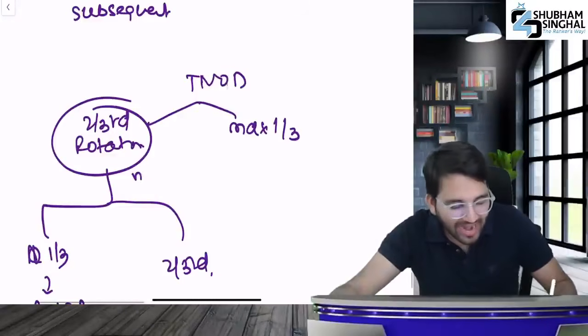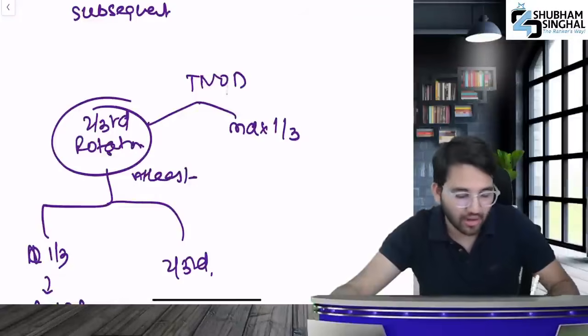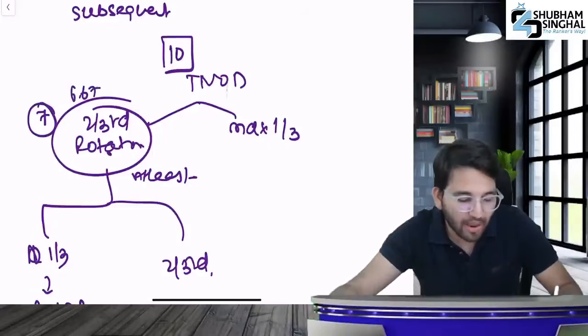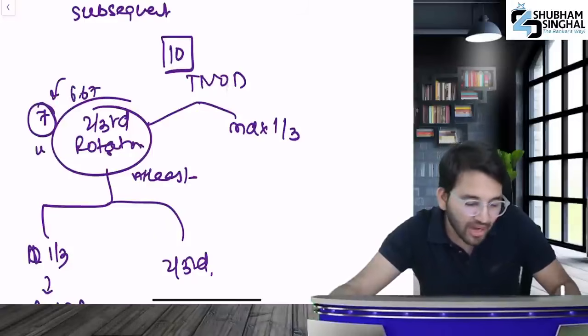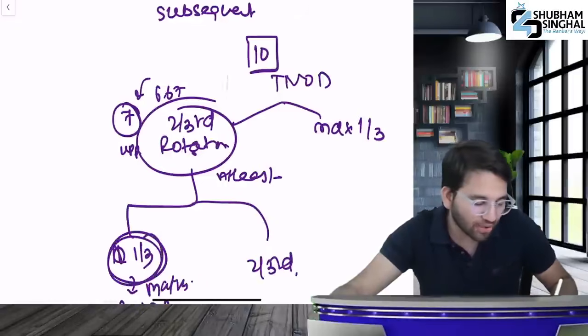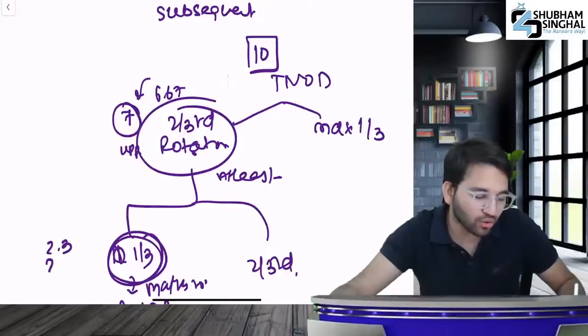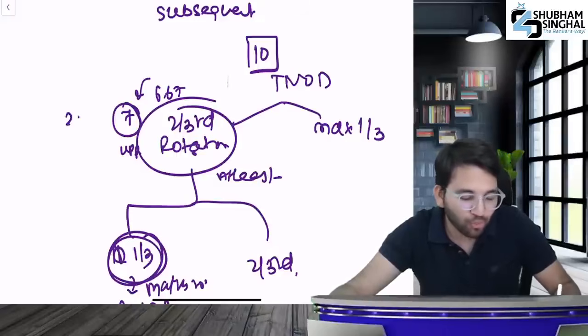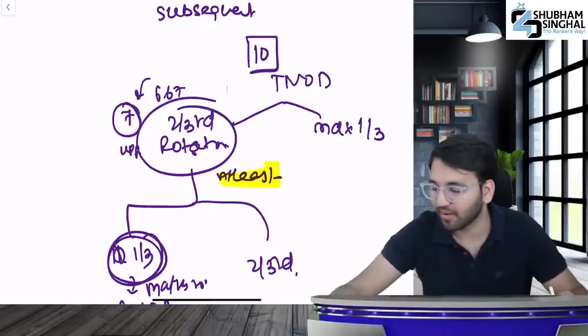Here, 2/3 is at least, meaning you have to take the minimum. If the total number of directors is 10, 7 will come here, because 6.67 you will round up to 7. Moreover, we always round up. But when you take 1/3 of 2/3, then we always round off in math. Math round off, what does it mean? 2 for 2.3 and 3 for 2.67. This is how it works. But here you would say 3 for 2.3, okay? Because here the word used is at least.